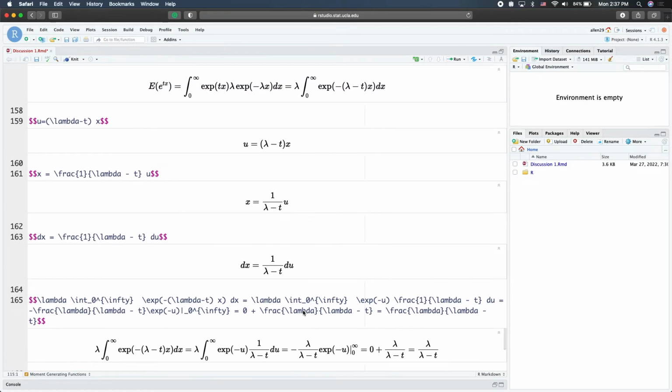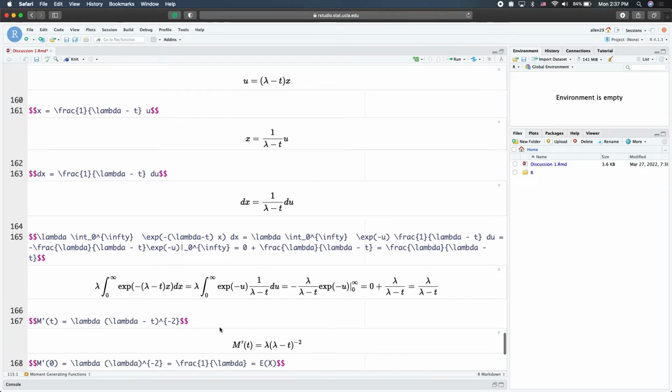Then we can rewrite this integral, which may be difficult to evaluate, from with respect to x to with respect to u. So this is the original integral, and we rewrite this part as u, so it becomes exponential negative u. And then this dx is just 1 over lambda minus t du. So this becomes a constant term, has nothing to do with x, nothing to do with u, so we can bring it outside.